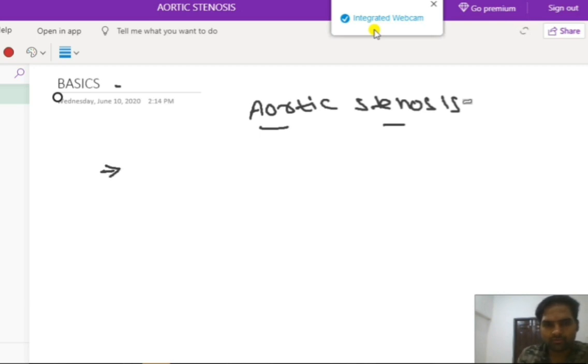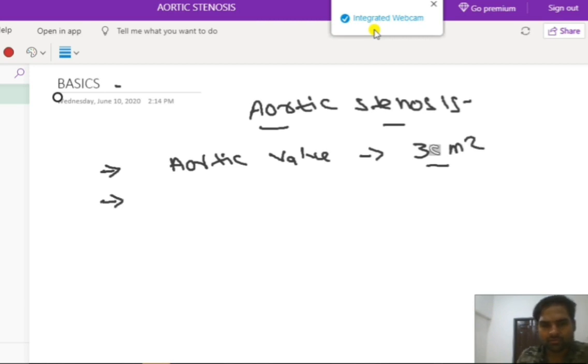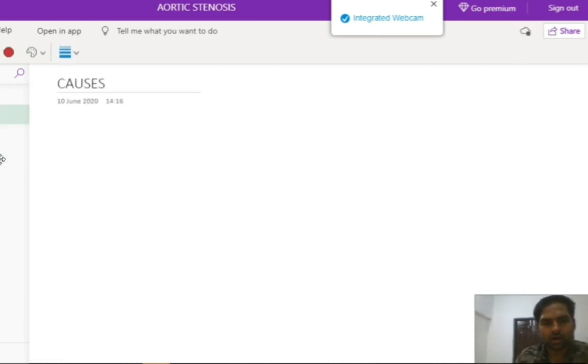The surface area of the aortic valve is approximately 3 square centimeters, and the aortic valve is a 3 valve cusp. Now let's see what are the causes of aortic stenosis.